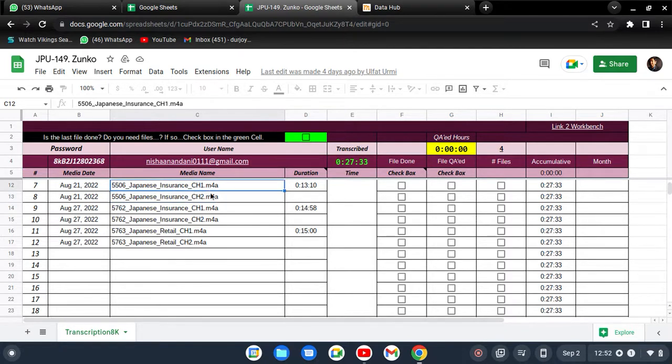Okay, each and every file you have to work on, because whenever you log in to the platform using that account and password, you will find a random file on the platform, but you don't have to work on those random files, because if you work on those random files, that will not be counted as yours. On your sheet we will provide some files, and obviously you have to work on those files only. Okay, whenever you finish the files which are already in your sheet, we will give more files in your sheet, but you don't have to work on random files, so that will not be counted.